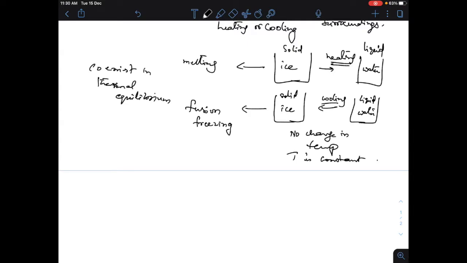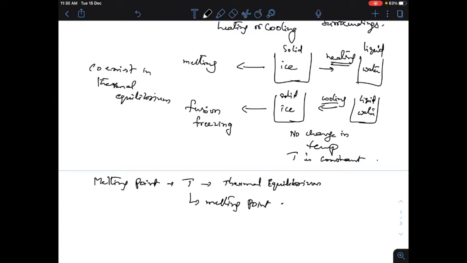The temperature at which the solid and liquid states of the substance are in thermal equilibrium with each other is called the melting point.